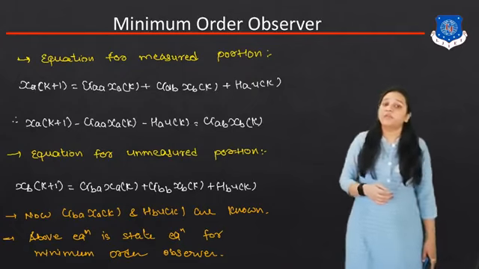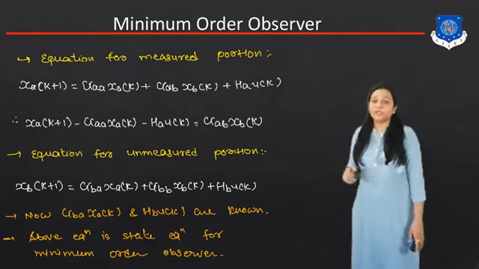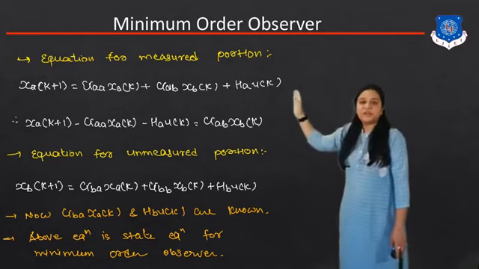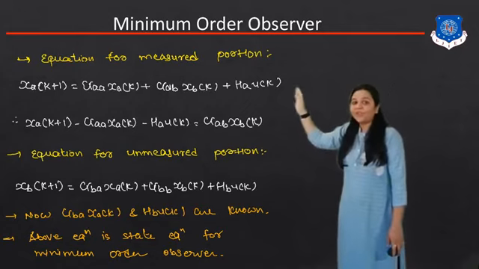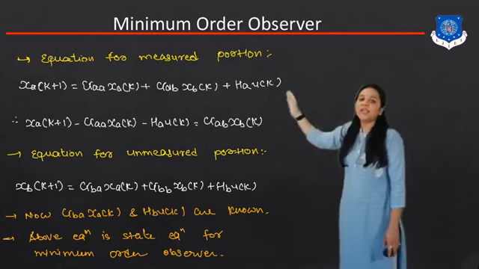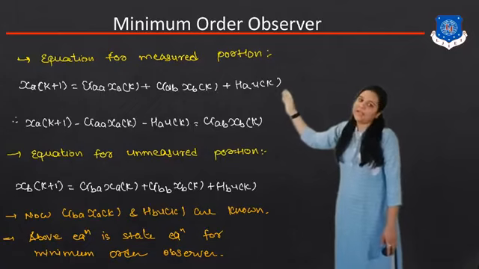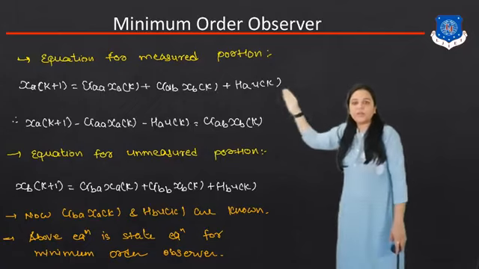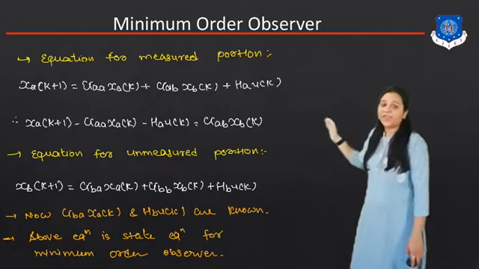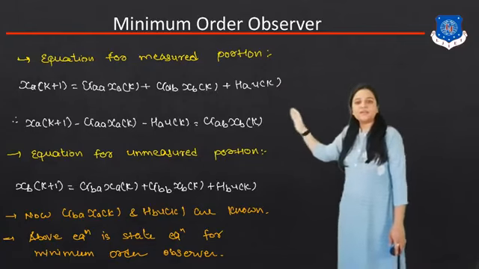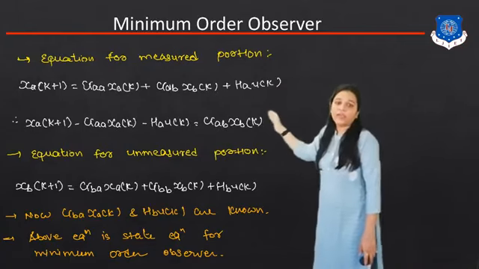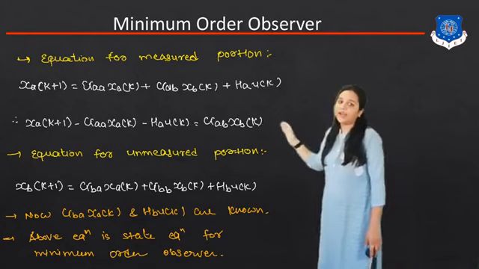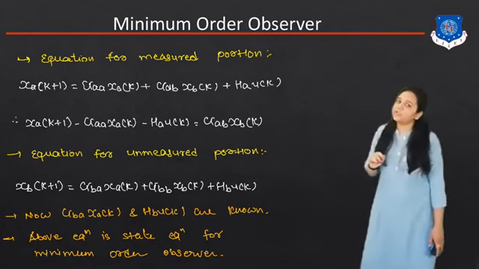Okay, so the equation for the measurable portion is xa of k plus 1 is equal to Gaa xa of k plus Gab xb of k plus Ha u of k. This is my measurable portion. So xa of k plus 1 minus Gaa xa of k minus Ha u of k is equal to Gab xb of k.